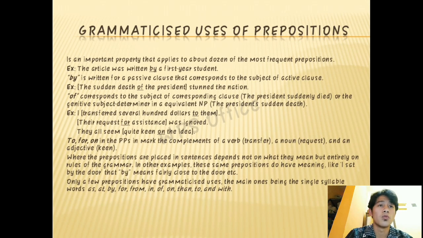To, for, and on in the preposition phrases mark the complement of a verb, transfer, of a noun, request, and of an adjective, keen. Where the prepositions are placed in sentences depends not on what they mean, but entirely on rules of the grammar.